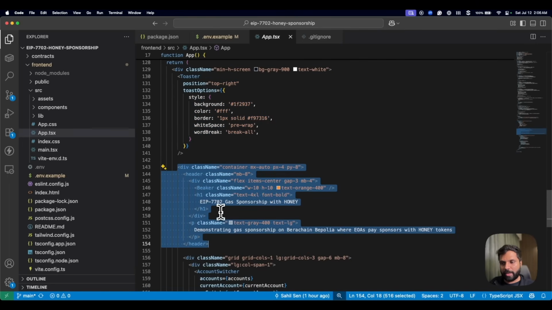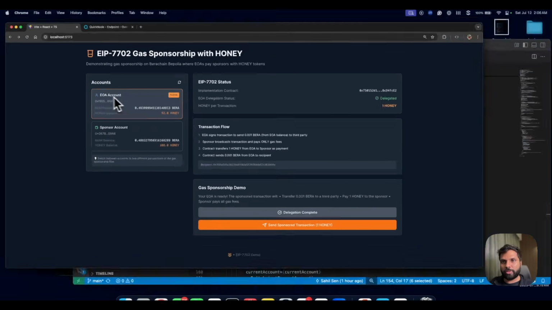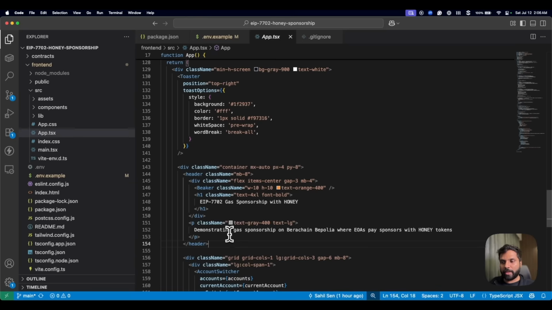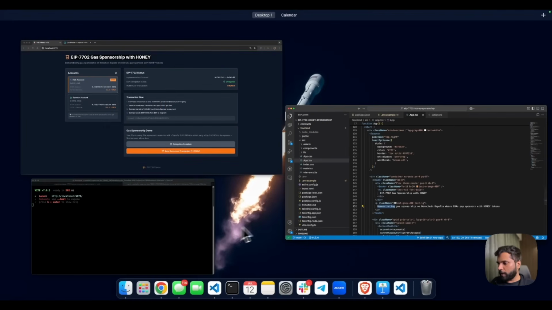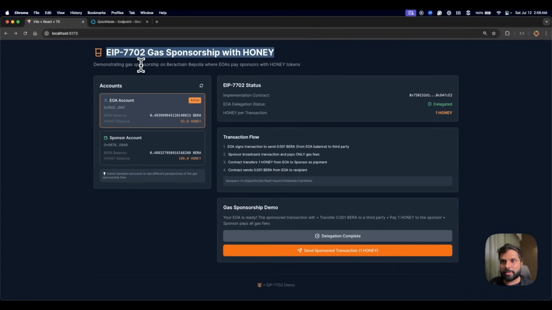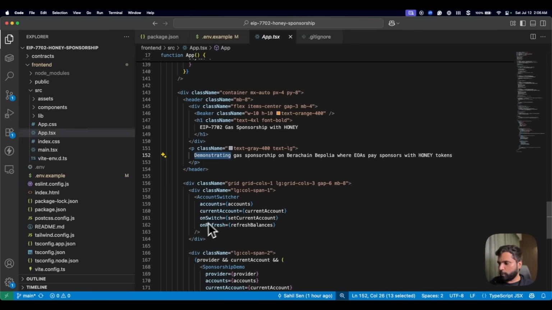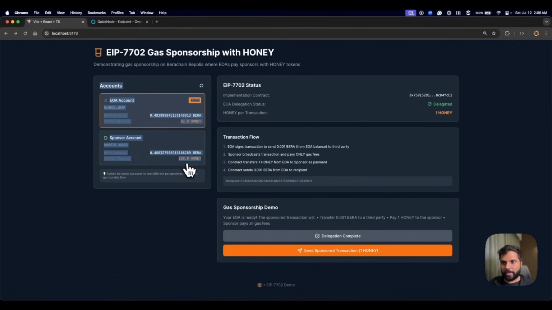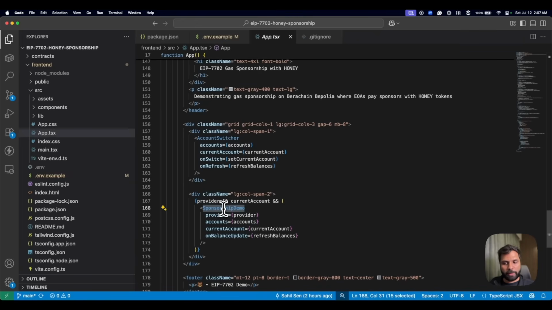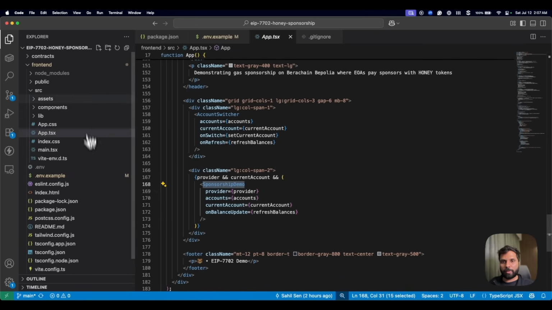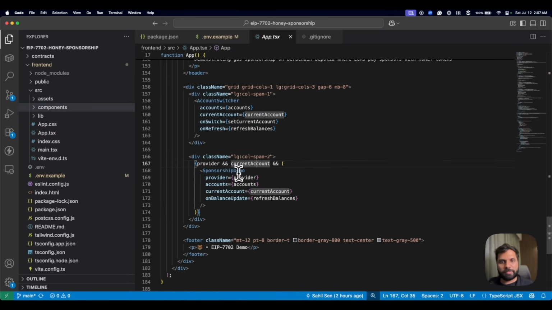You can see the header is defined over here, and then a paragraph tag under the header, which is this. And after that, we have the account switcher component, which is this part over here. And then we have the sponsorship demo component, which we will understand about in a minute. And then the footer.